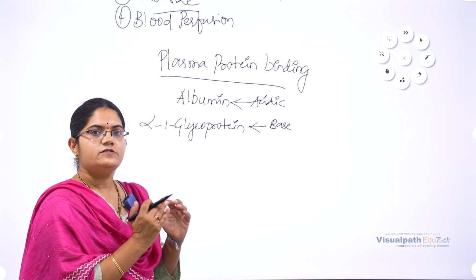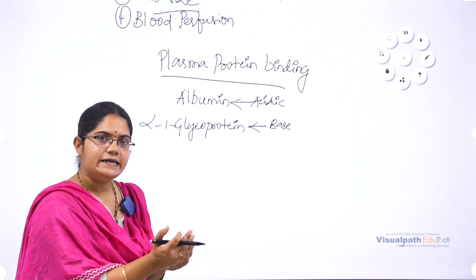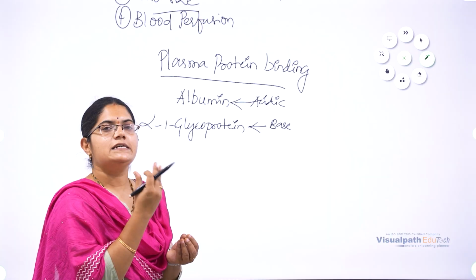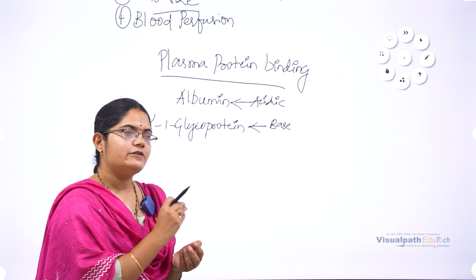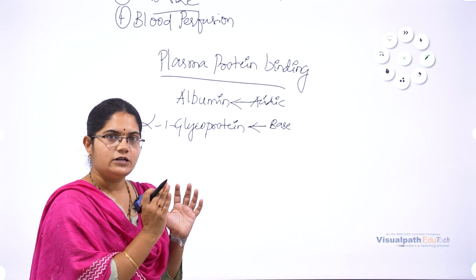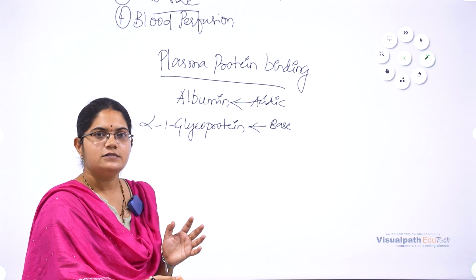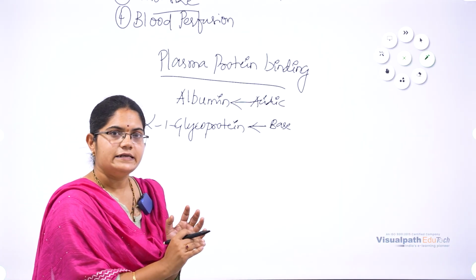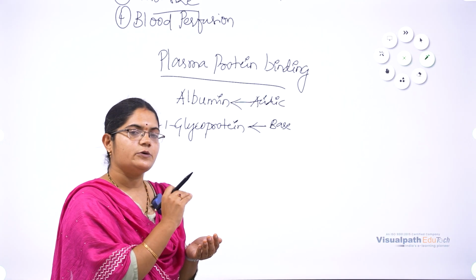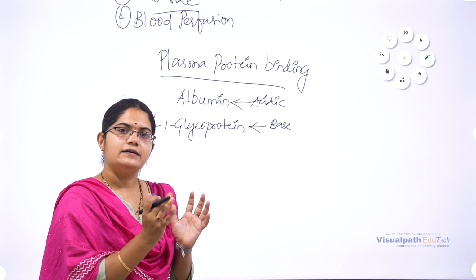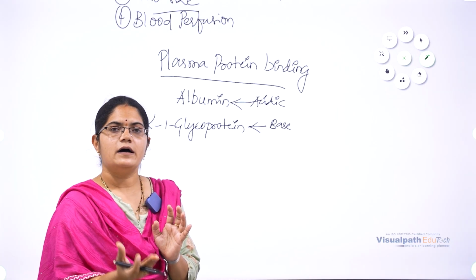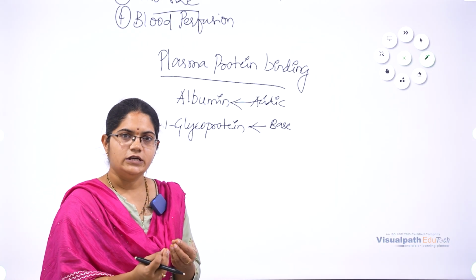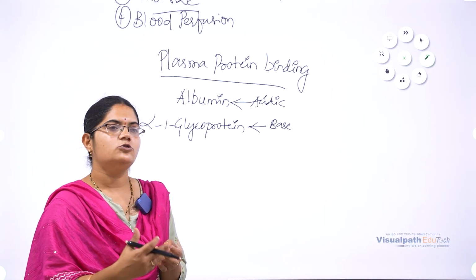So these plasma proteins will act as a reservoir by binding some part of the drugs based on their nature, and whenever it is required, they will release the drug. Consider we store water in a tank and use it whenever it is required. In the same way, when drugs are administered, based on their nature, they will bind to a specific type of protein present in the plasma. They act as a reservoir. Whenever the unbound part is not available, this bound part will release the drug slowly to reach the target or to treat the illness.